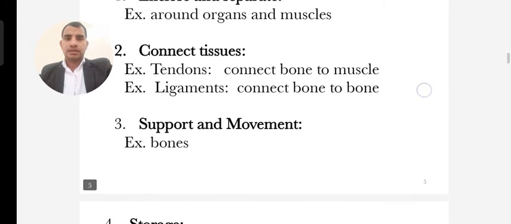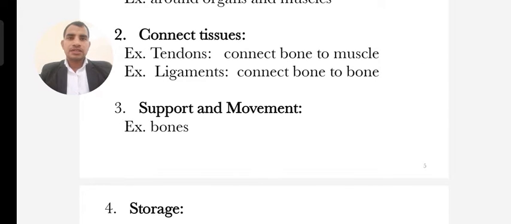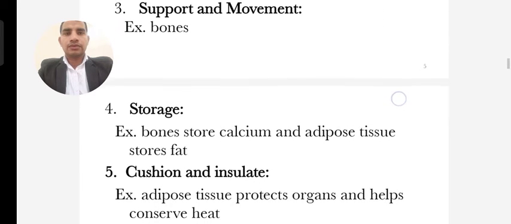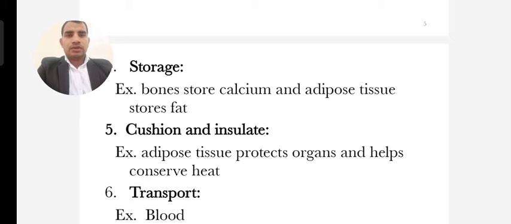The next one is support and movement. Basically support and movement are provided by the bones, and bone is a very hard connective tissue. The fourth one is storage. Storage means any substance stored, particularly in connective tissue. For example, bone stores calcium and adipose tissue stores fat. So bones store these substances and make a very hard connective tissue.